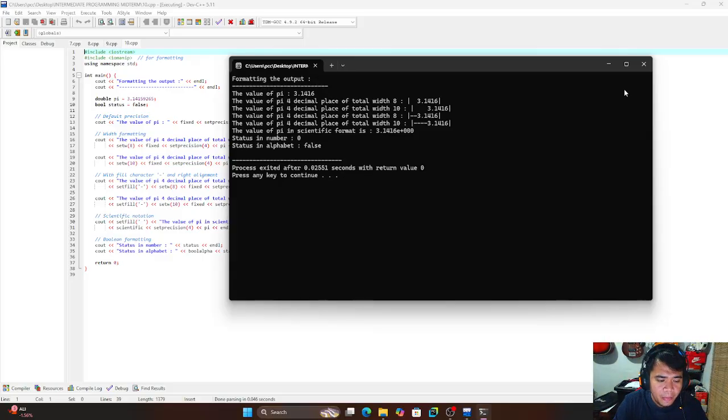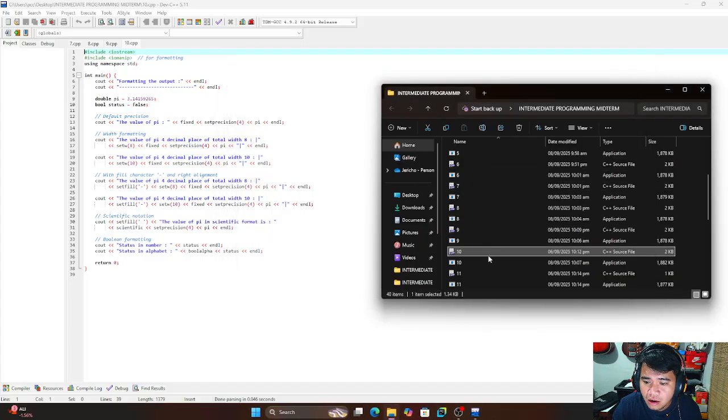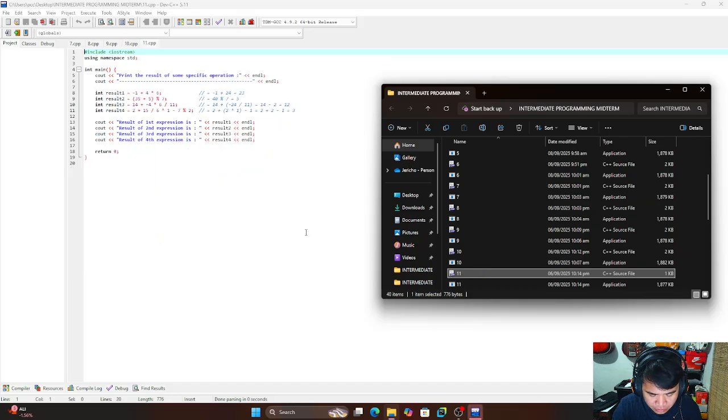Okay, the next is 11, result of specific operations. In this program, I calculated the result of several given arithmetic expressions.